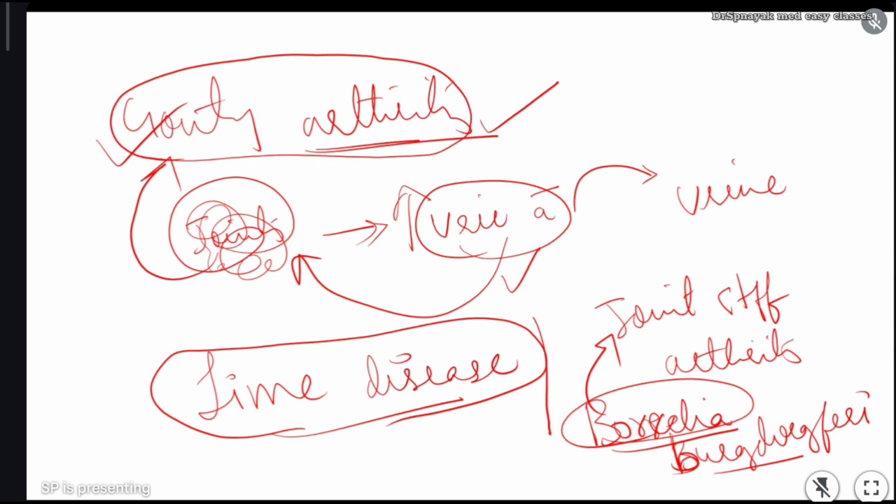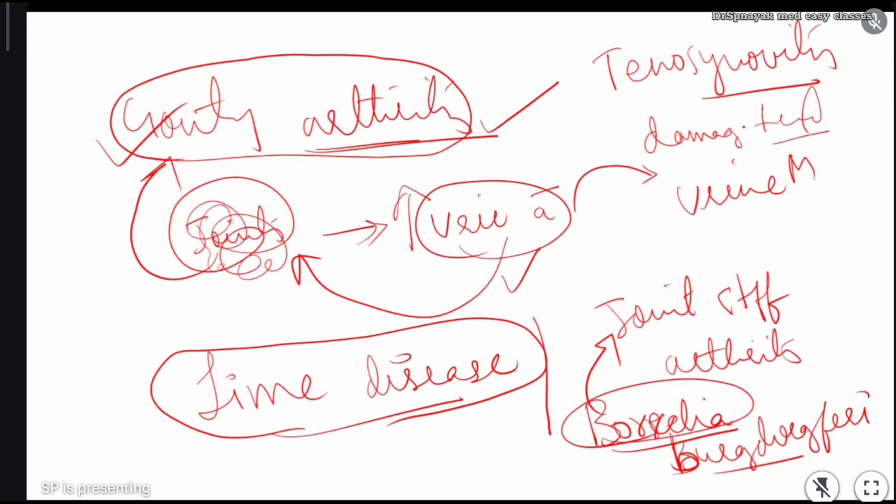Okay. And there is one more disease which is called tenosynovitis or tendonitis. We call it tenosynovitis. Tenosynovitis means here in synovial fluid the tendons will break down and muscles will break down, and with that it will cause damage in the joint. With that, it will cause tenosynovitis. This is another joint disorder. Actually, it is mainly seen in athletes.